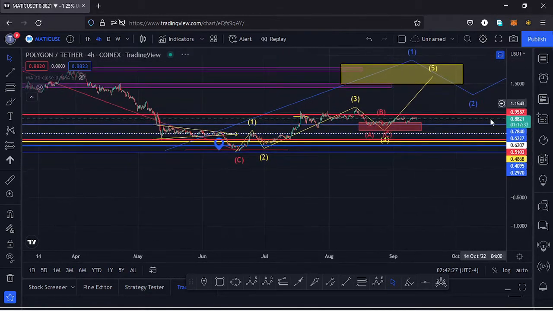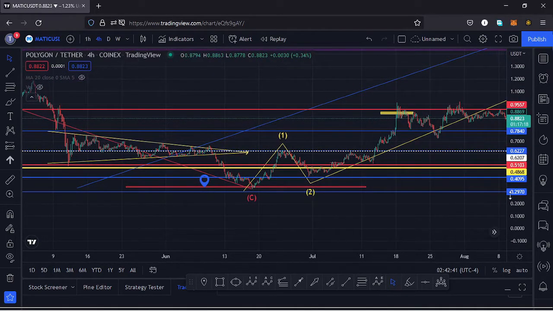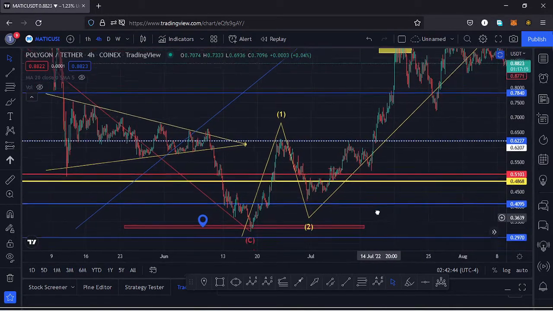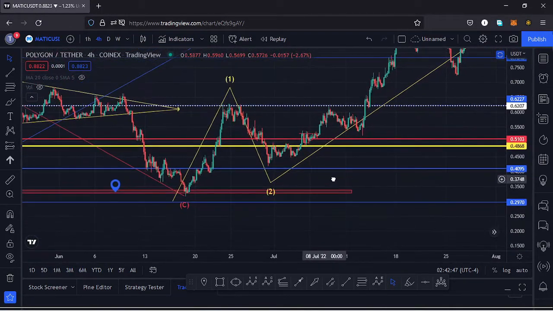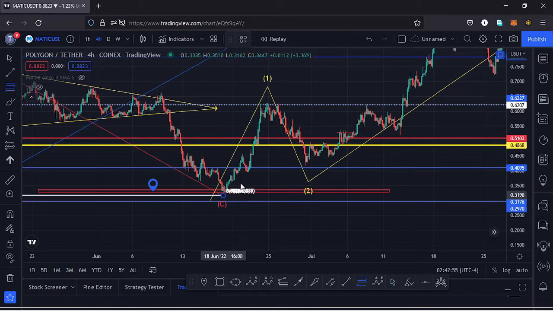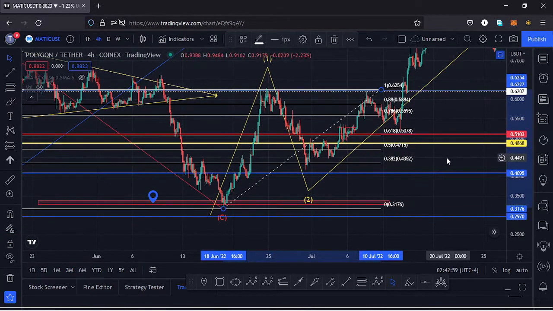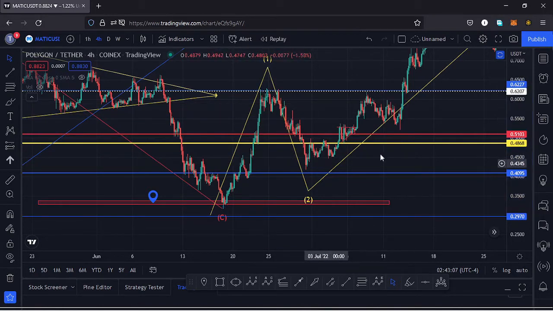If I get a little bit into the details of the formation of that fractal wave, so that I can give you the key scenarios that I expect to play out on this chart. After making our low at around the $0.32 mark, we saw a very nice bounce to the upside in the formation of a first wave, and after making the high for that first wave, we saw a very nice retracement over here in the formation of a wave 2. So using the fibs connecting the low of the wave 1 to the high of the wave 1, that gives me a minimum target area for that second wave between the fib level 0.618 and the fib level 0.382 as a maximum, and you can see our wave 2 retraced into that target area.